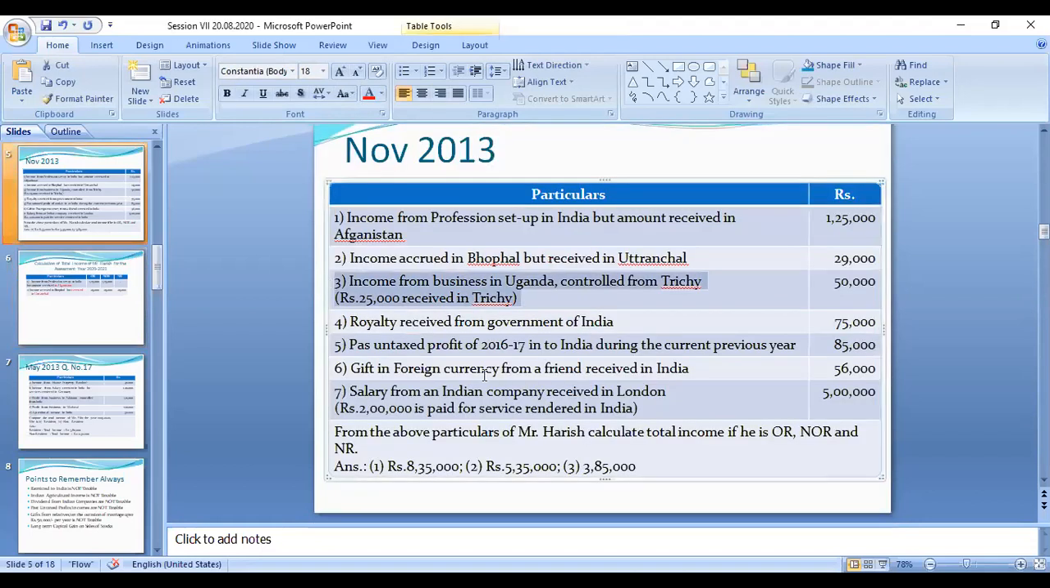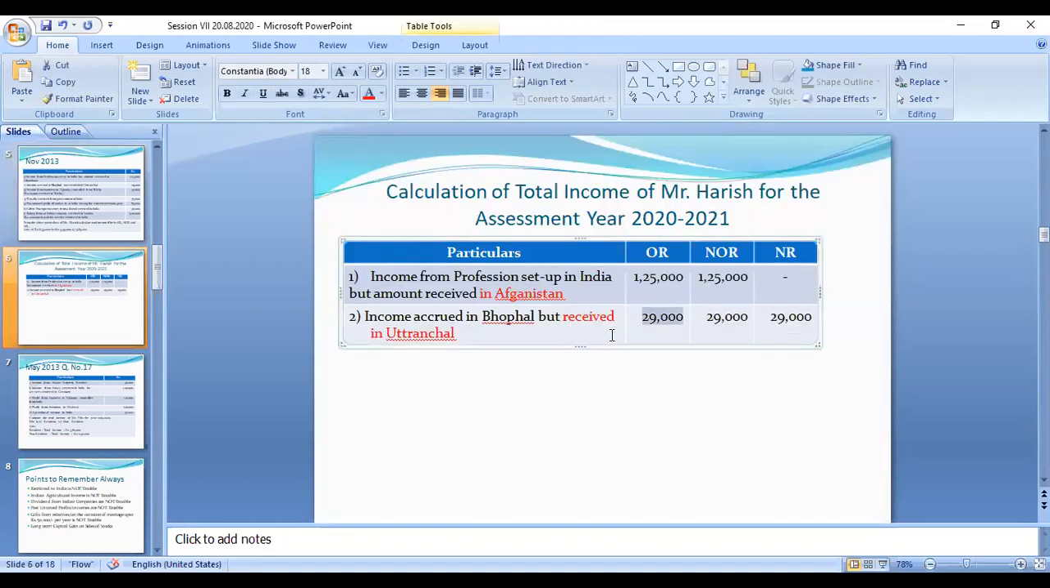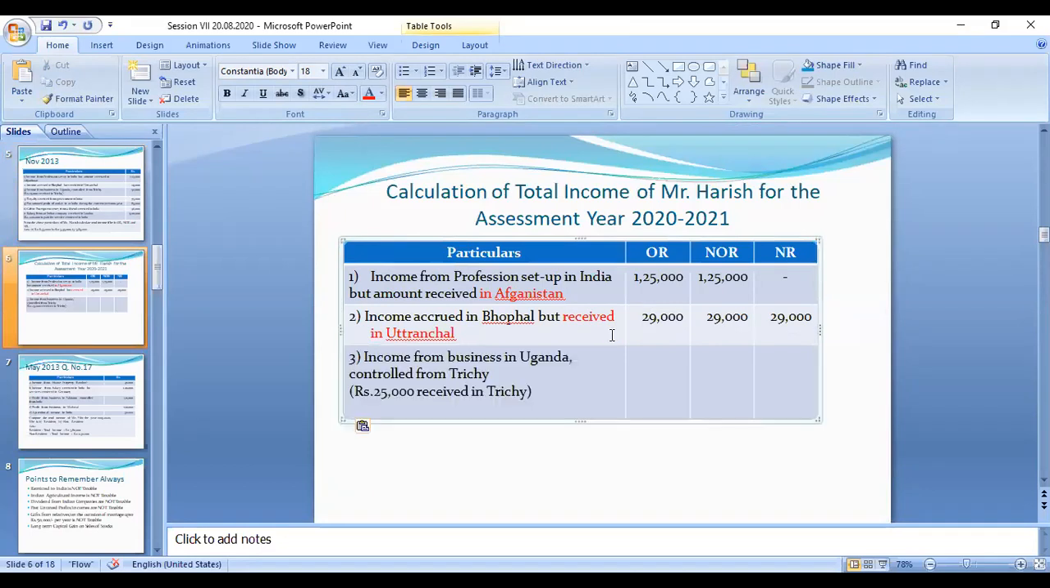Next, the third category, that is income from business in Uganda. Uganda is an African country, but controlled from Trichy. So 28,000 received in Trichy. Below, a certain amount is also given, and we have to consider that amount also.